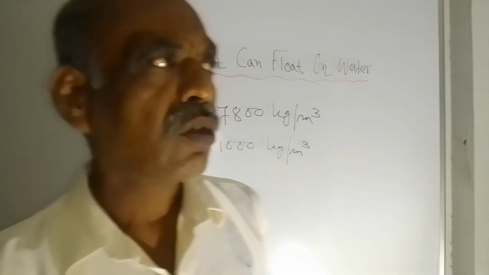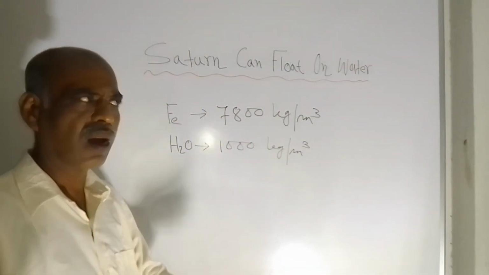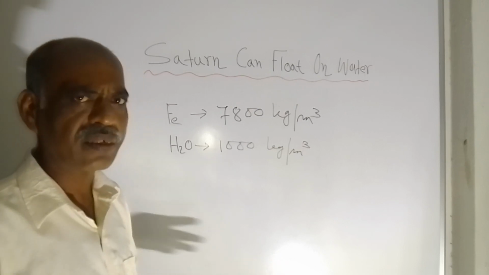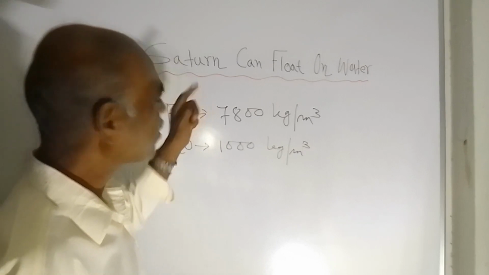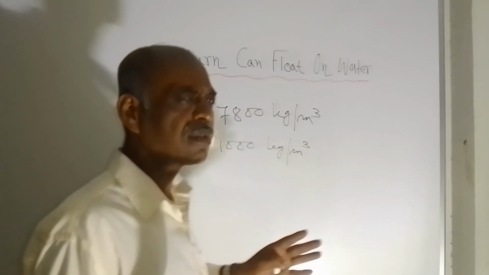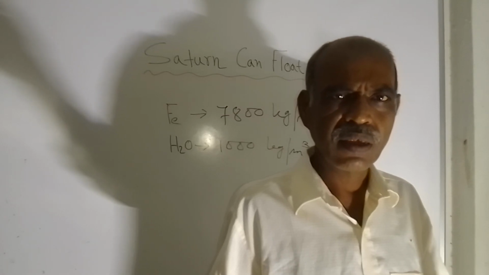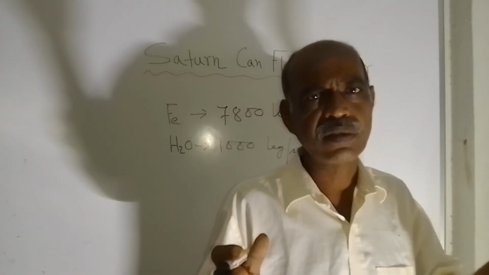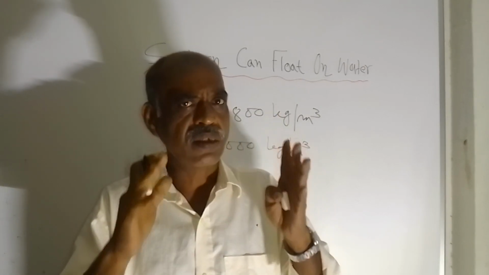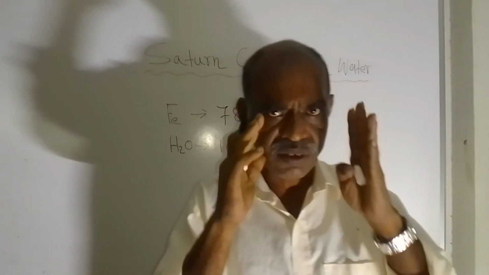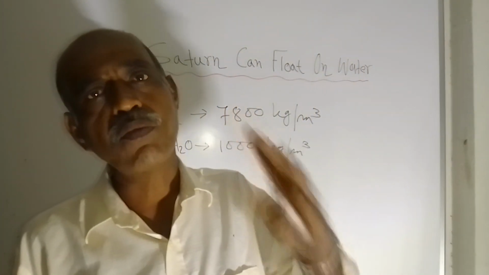So, now I think you can understand the difference. Similarly, no doubt Saturn is larger than Earth. It is the second largest planet in our solar system. But if you calculate the average density of Saturn, you will find that it is well below the density of water.